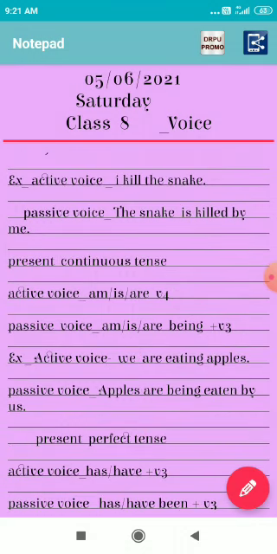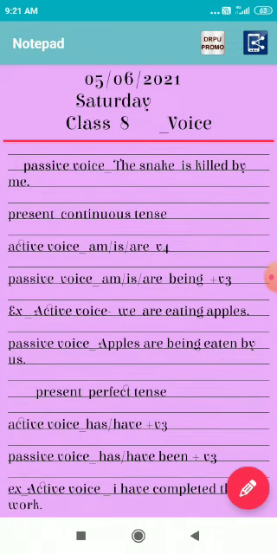After that, present continuous tense. If the active voice is in the present continuous tense, the verb is in the fourth form, that means the ing form, then it will be converted into the passive voice in this way: am, is, are, being, and the verb's third form.